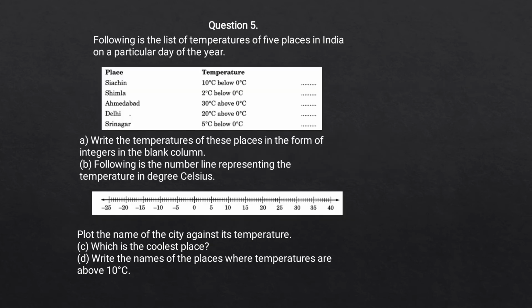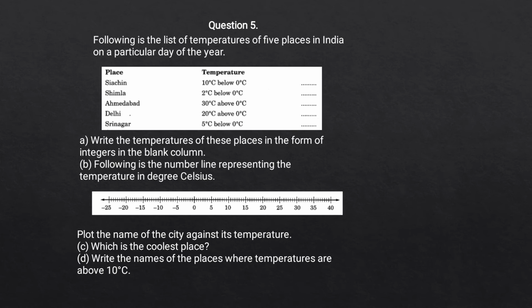Question 5. Following is the list of temperatures of 5 places in India on a particular day of the year. Here A says, write the temperature of these places in form of integers in the blank column. B says, following is the number line representing temperature in degrees Celsius.